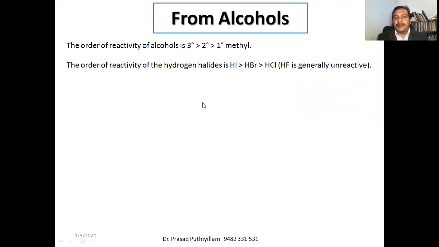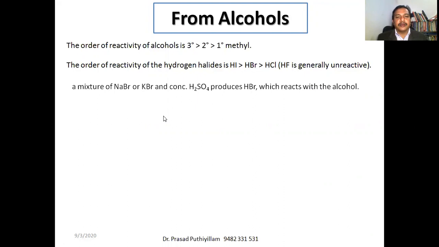The order of reactivity of hydrogen halides, hydrogen halide means HX: here hydrogen iodide is highly reactive, then comes hydrogen bromide, then hydrogen chloride, and hydrogen fluoride is generally less reactive or almost unreactive because it is most stable. So hydrogen iodide and hydrogen bromide, even though they are highly reactive, are also less stable at room temperature because they are highly reactive and will escape out. So those chemicals you have to prepare freshly.